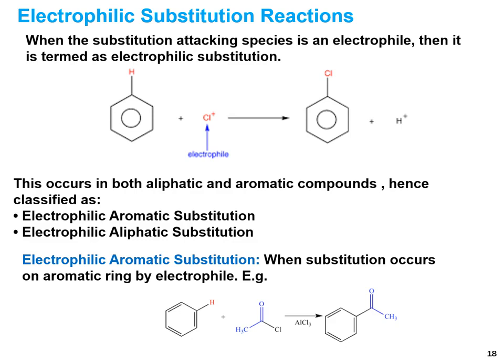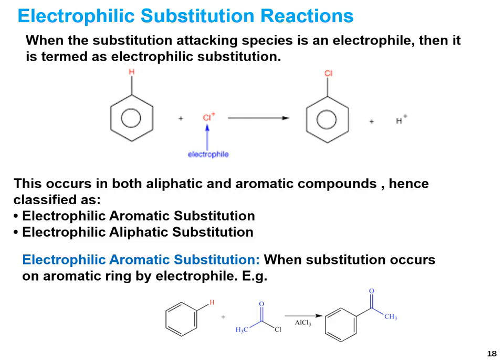Electrophilic substitution occurs in both aliphatic and aromatic compounds. On this basis, it is further classified into two classes: electrophilic aromatic substitution reaction and electrophilic aliphatic substitution reaction. When a substitution occurs on the aromatic ring, it is called electrophilic aromatic substitution reaction.